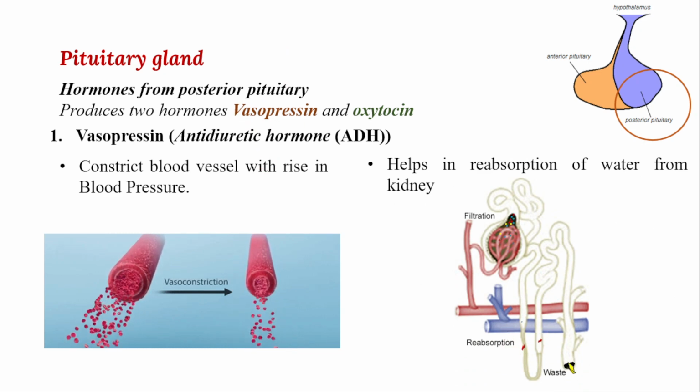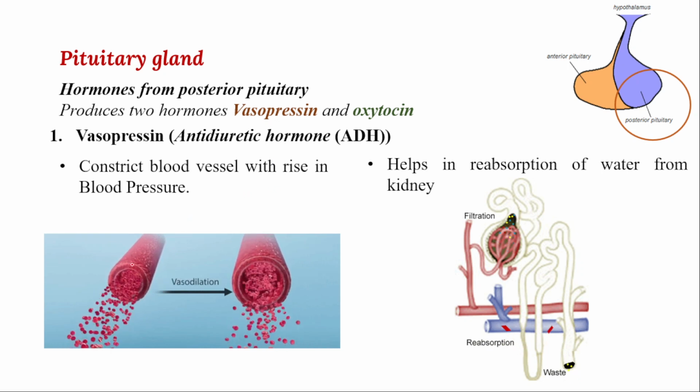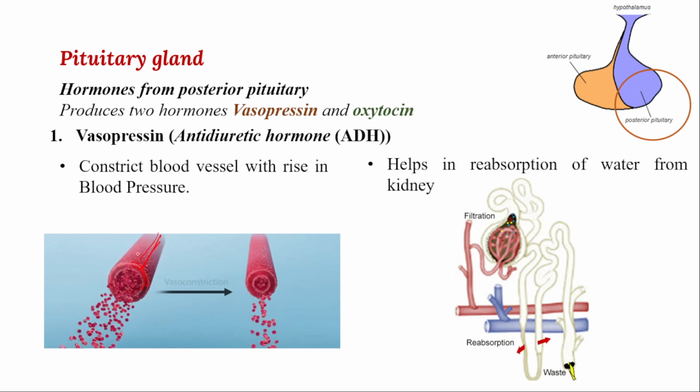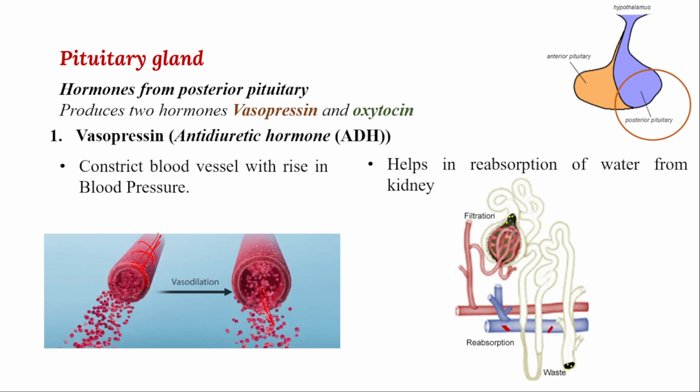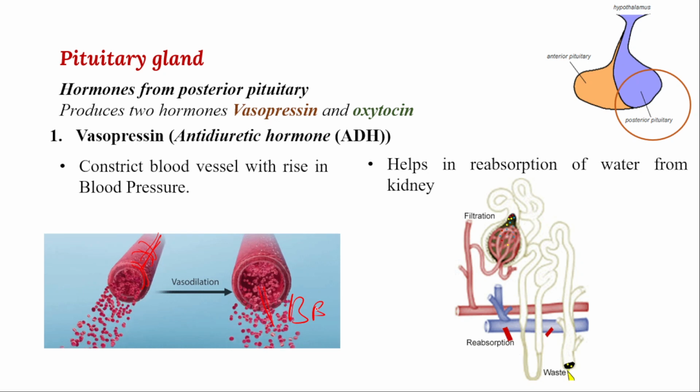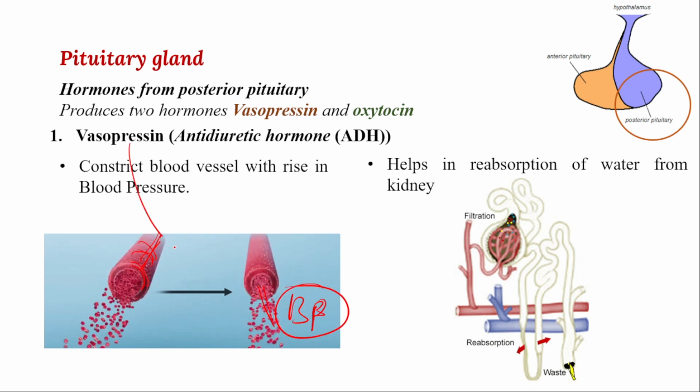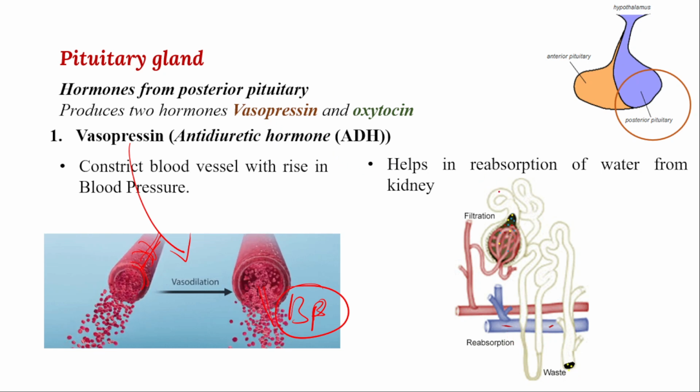Right? Increase in blood pressure means, because of vasopressin release, the muscles surrounding the blood vessels will shrink down, which increases the pressure, and blood pressure will be increased because of the action of vasopressin. And one more role of vasopressin is that it helps in reabsorption of water from the kidney.